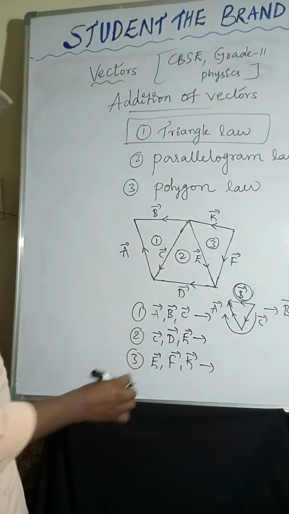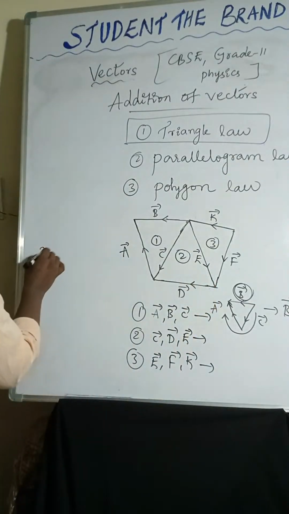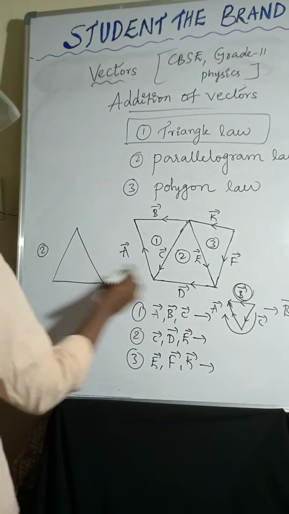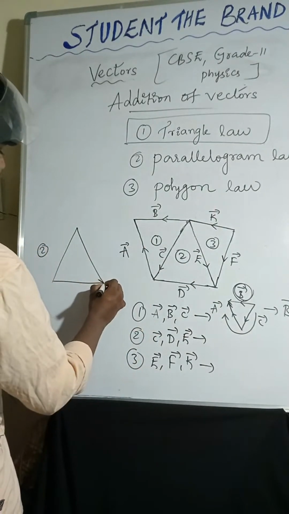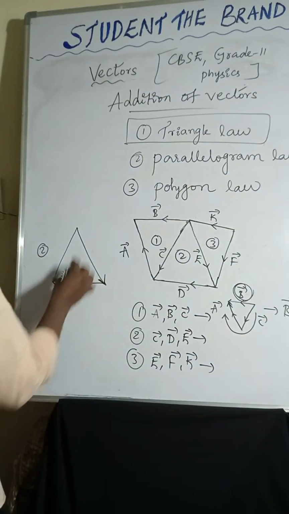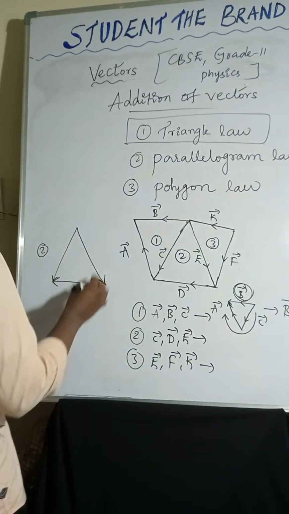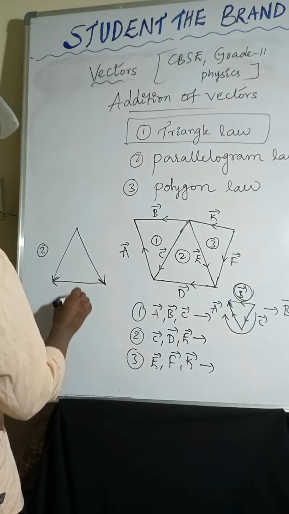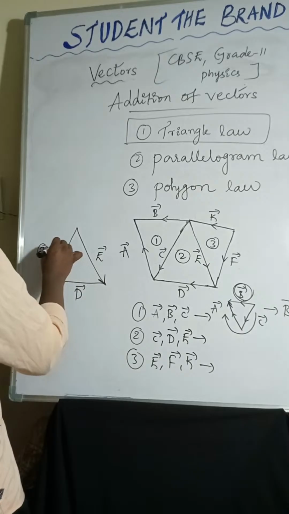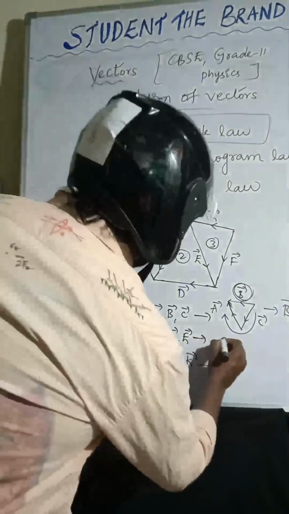Coming to the second triangle. E bar is acting in this direction and D bar is acting in this direction. So C bar is opposite to that. Here D bar, here E bar, and C bar. C bar is the resultant.